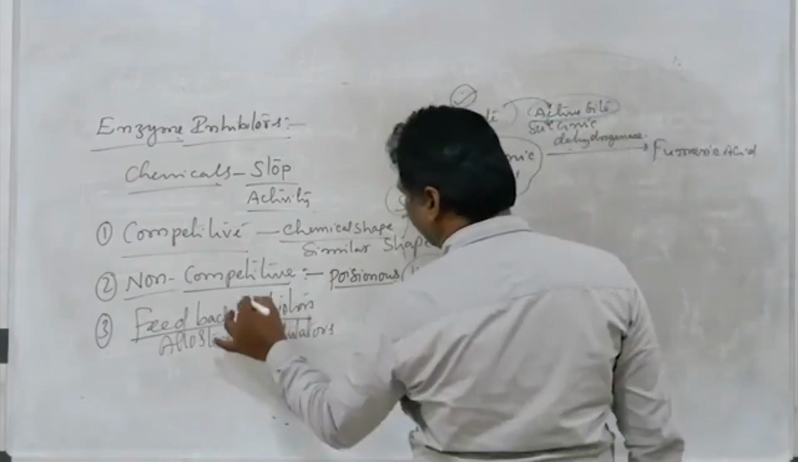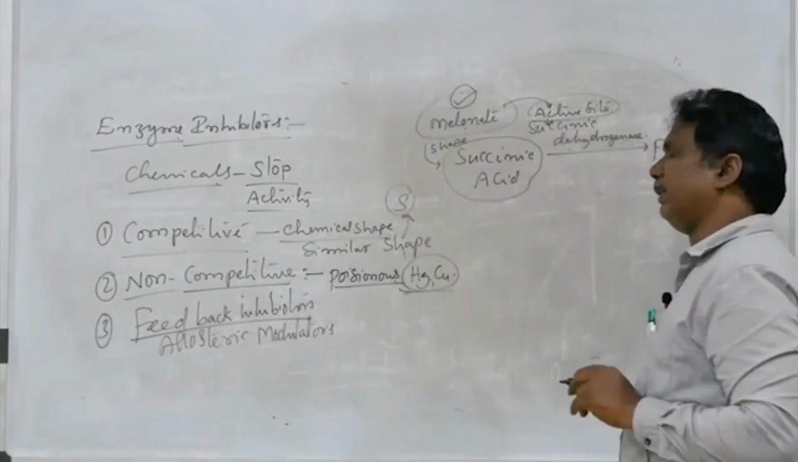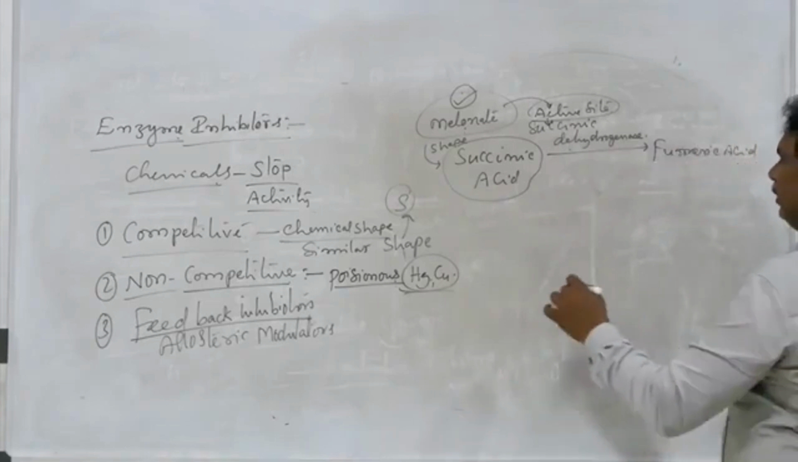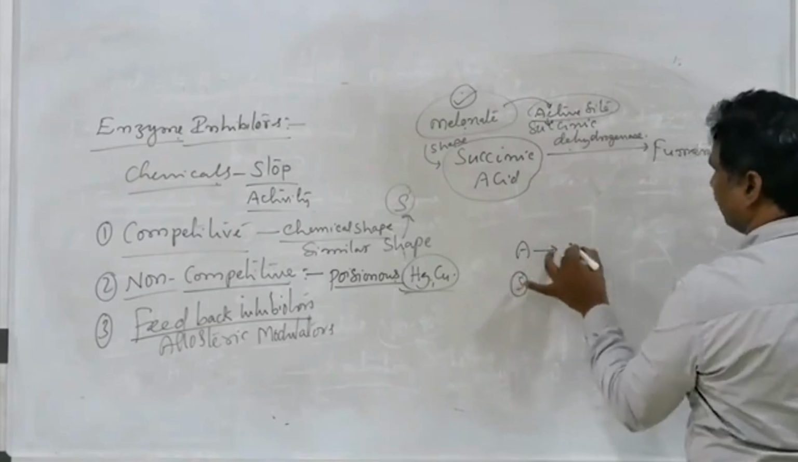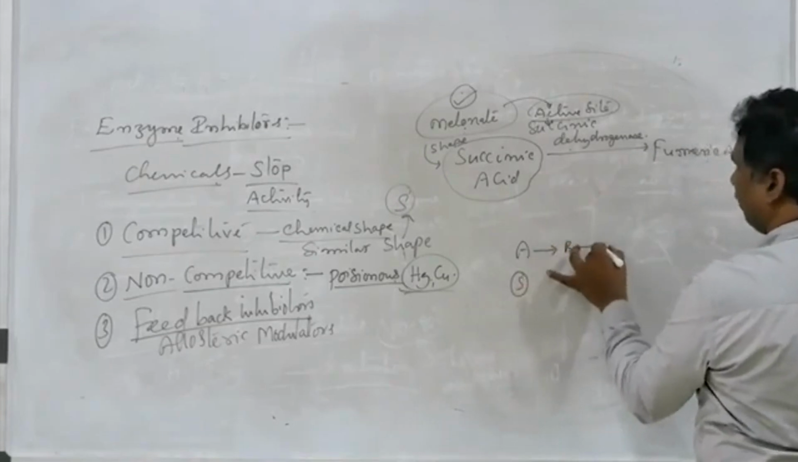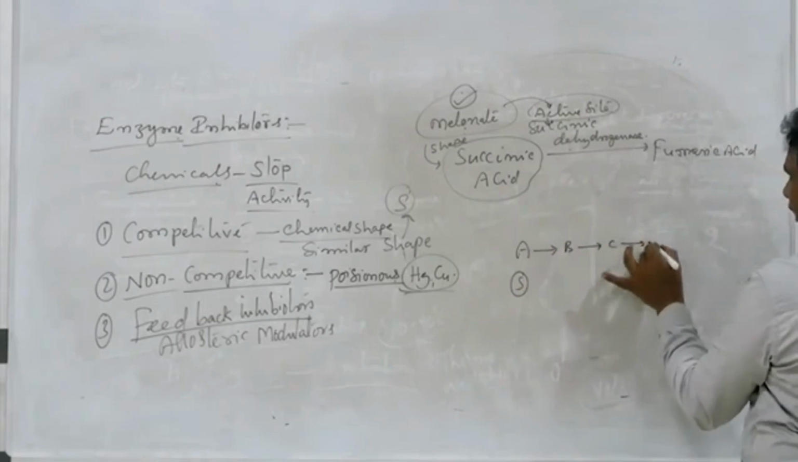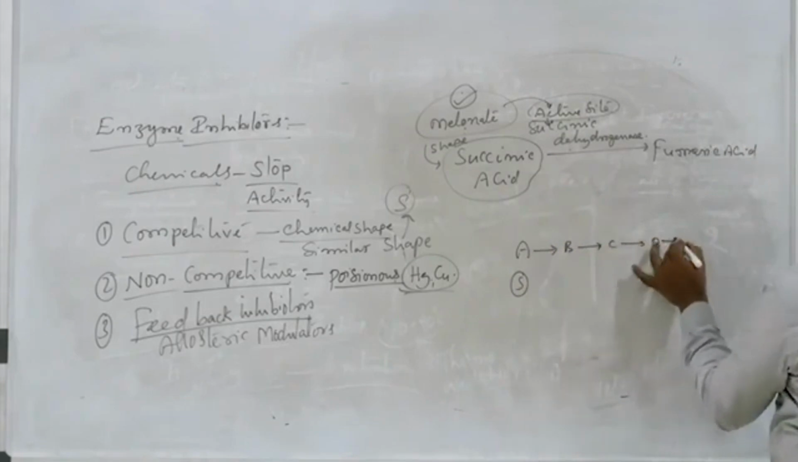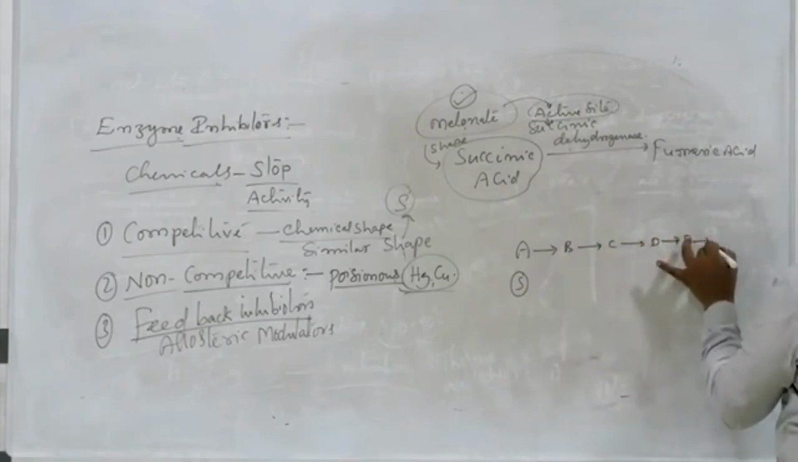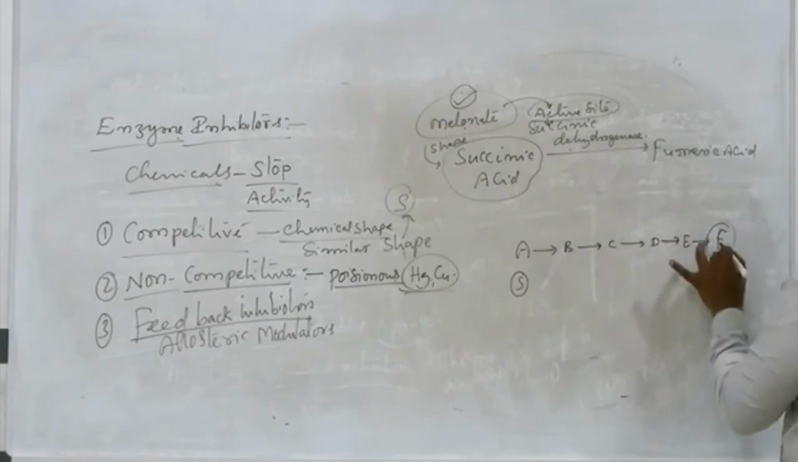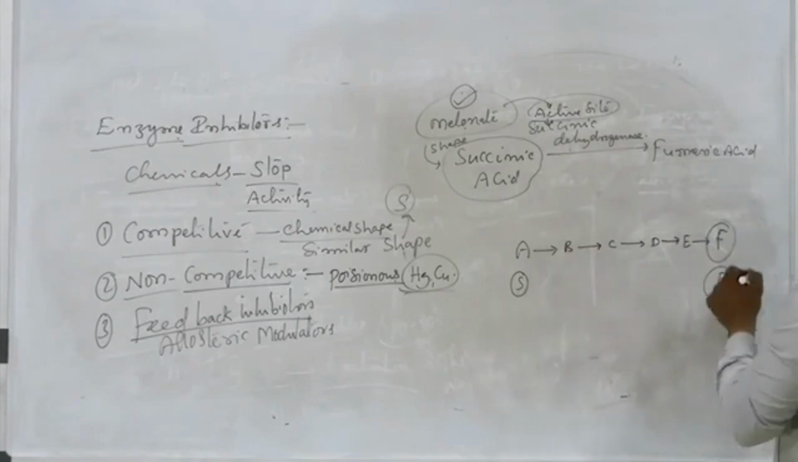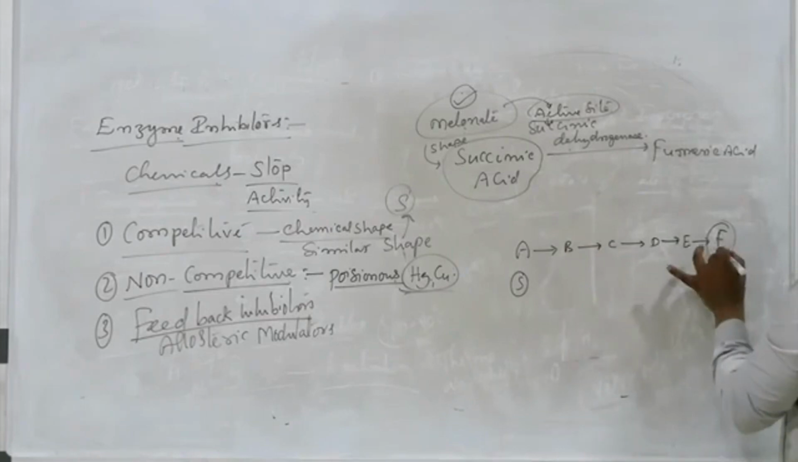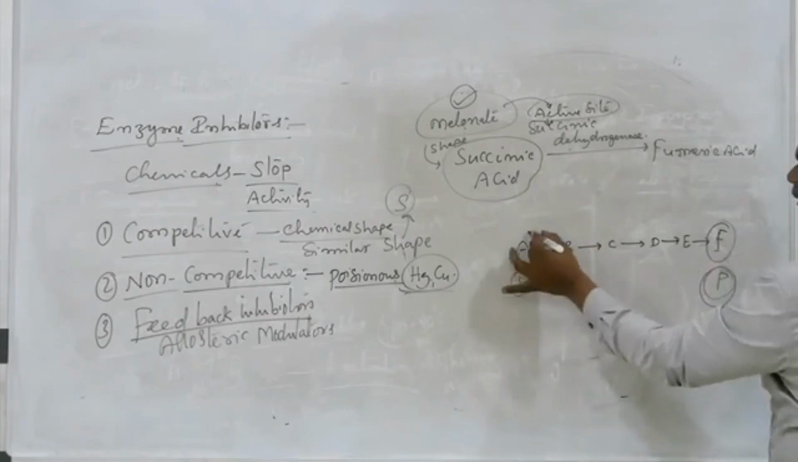So feedback inhibitors. How can we explain this? For example, A is a substrate, so that is converting into B, and B to C, C to D, D to E, E to F, these are intermediate compounds. Remembering that one, F is the product. F is considered as a product. When we are observing this one, the product is F, but the substrate is A.